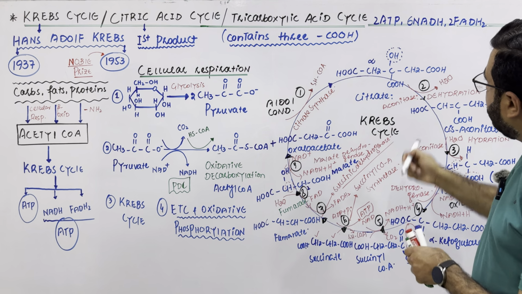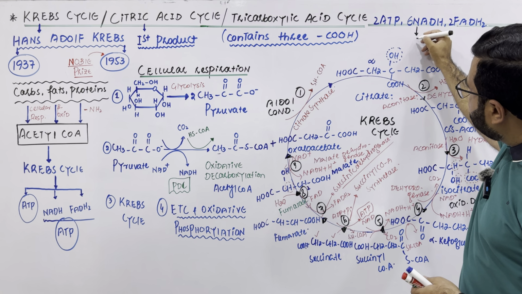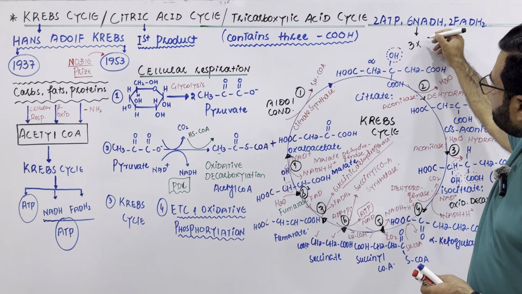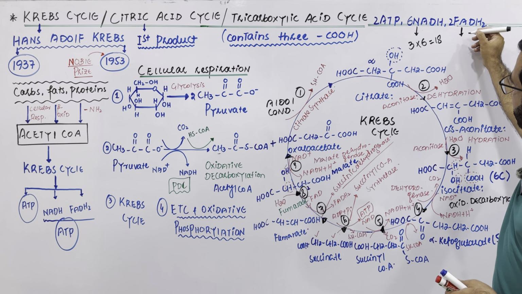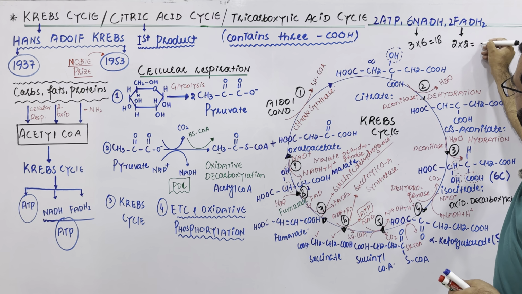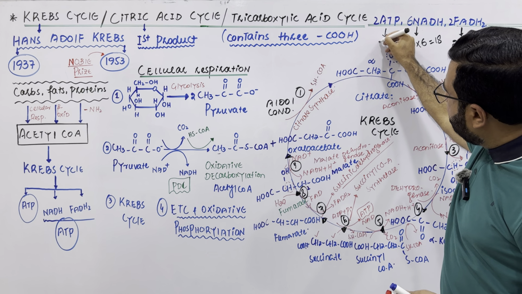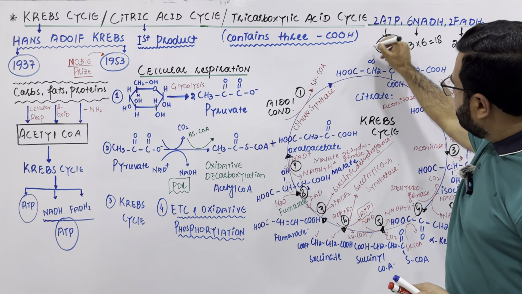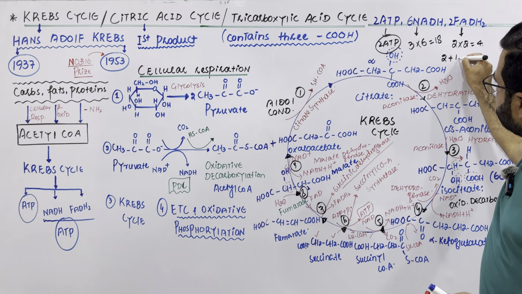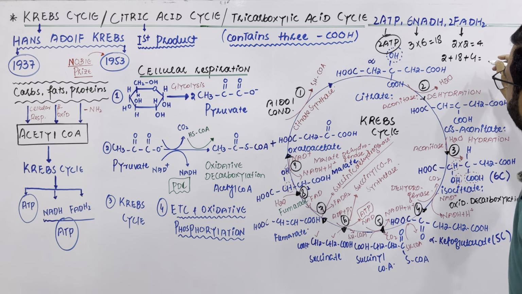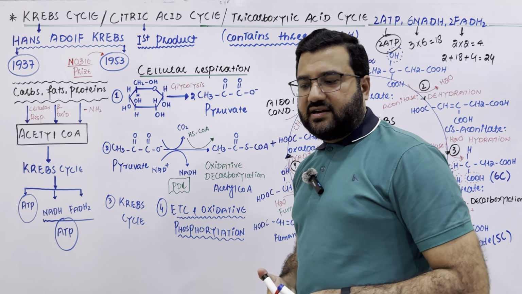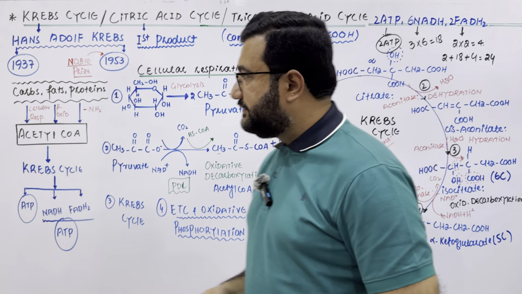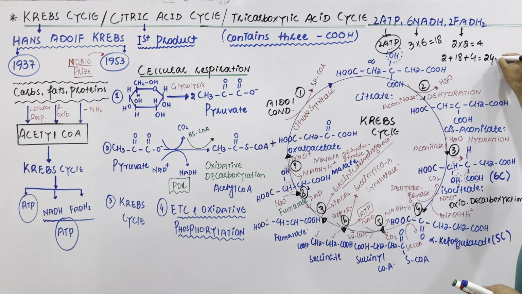Now these 6 NADH, when they enter the electron transport chain, will produce 18 ATPs, and these two FADH2 will produce 4 ATPs, and these are 2 ATPs. So 2 plus 18 plus 4, that is 24. And when glycolysis takes place, you know that the net gain of ATPs is 2 ATP, so it will become 26.